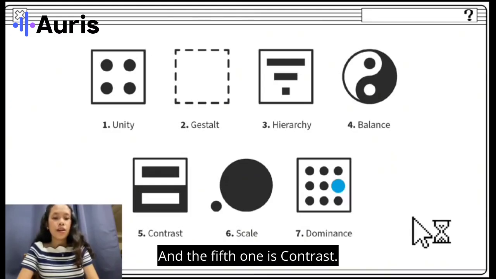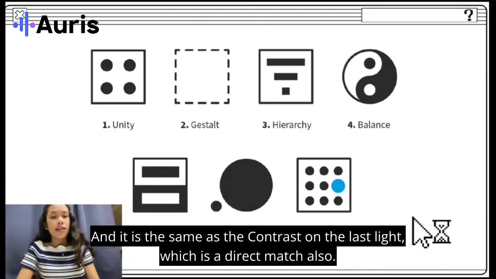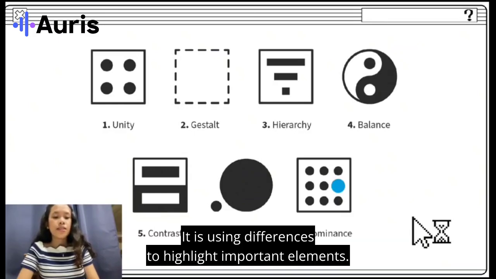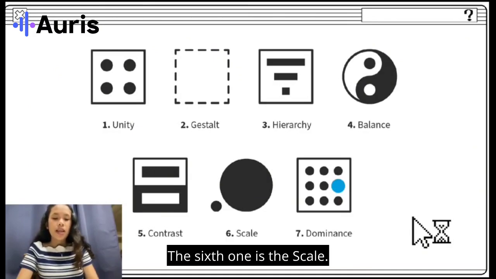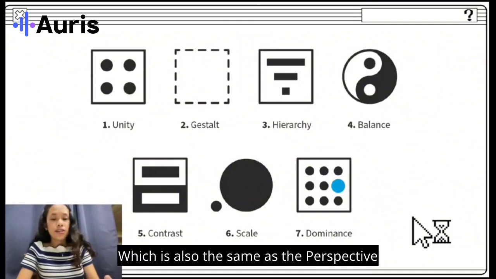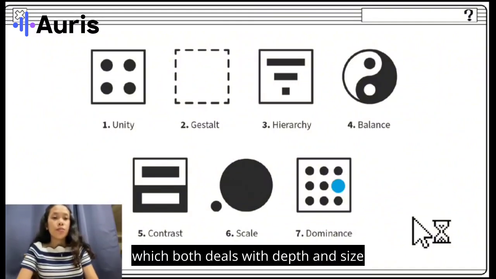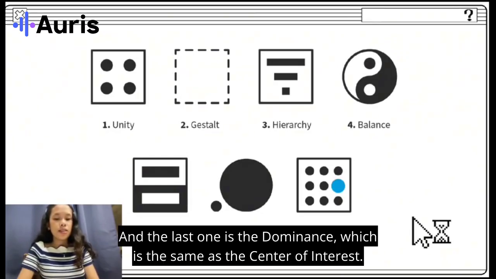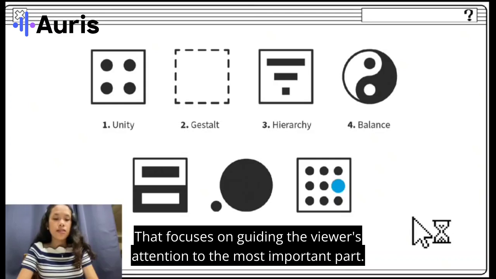And the fifth one is contrast. It is the same as the contrast on the last slide, which is a direct match also. It is using differences to highlight important elements. The sixth one is the scale, which is also the same as the perspective, which both deal with depth and size relationship to create realism. And the last one is the dominance, which is the same as the center of interest that focuses on guiding the viewer's attention to the most important part.